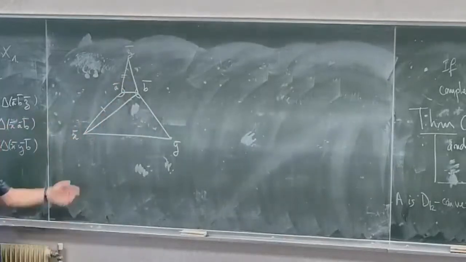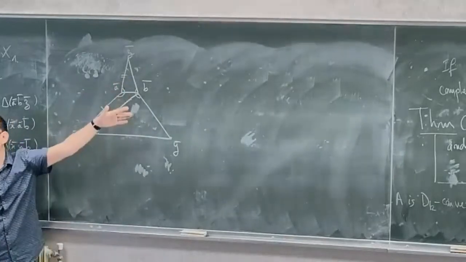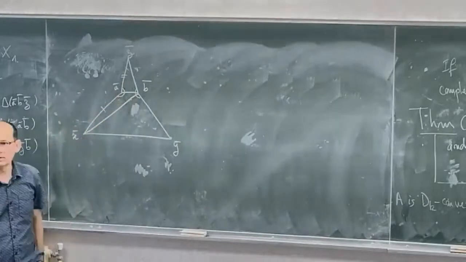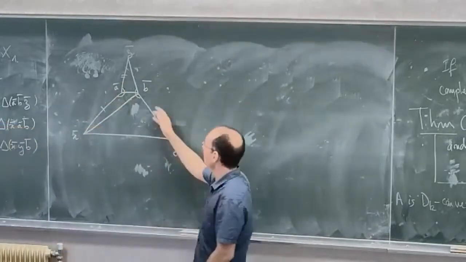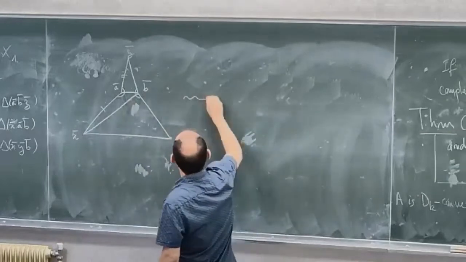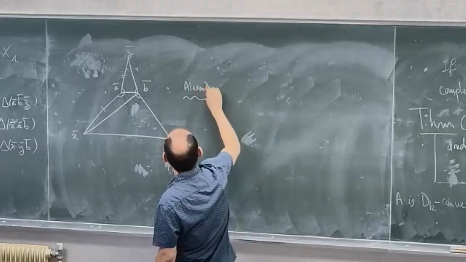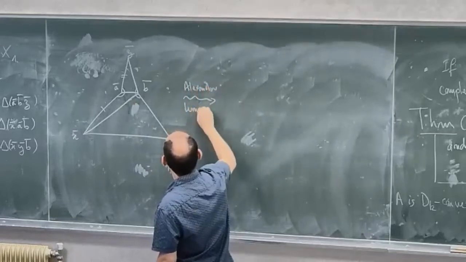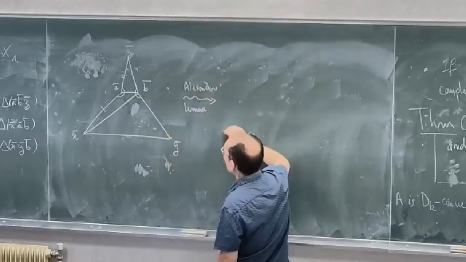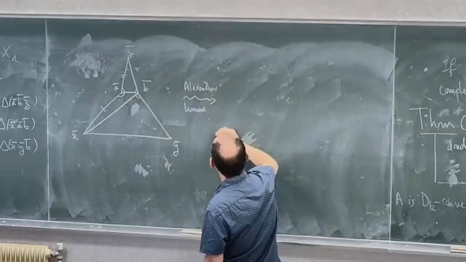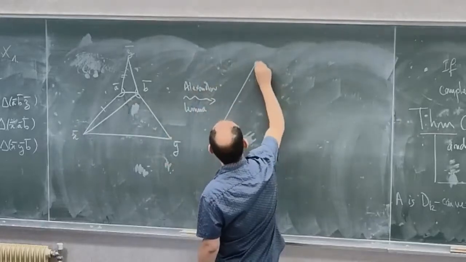So now what I have to do is to flatten this angle to get a comparison triangle, and I still use Alexandrov's lemma, and I have to use it twice. So I make first use of Alexandrov's lemma, and what I get is something like that.